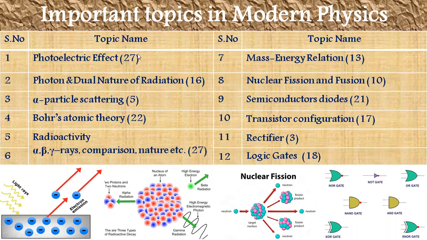Here, along with the topic name, I mentioned a number within the bracket. This number represents how many times the topic has been asked in the last 20 years. For example, for the photoelectric effect, 27 times photoelectric effect related questions were asked in the last 20 years. That means every year one or more questions are expected from the photoelectric effect. Similarly, 16, 5, 22, 27, 13, 10, 21, 17, 3 and 18. So based on this analysis, we can get an idea which topic is most important in modern physics.